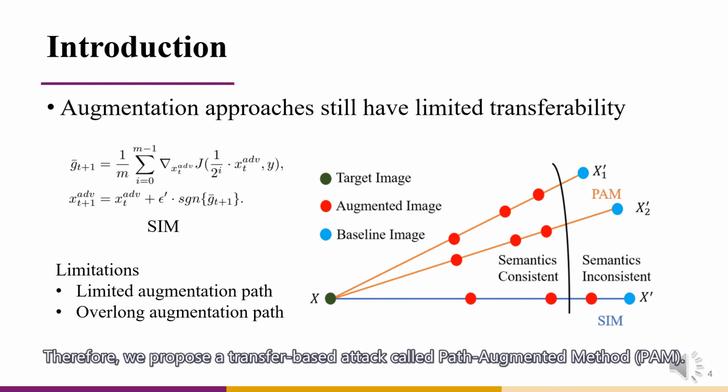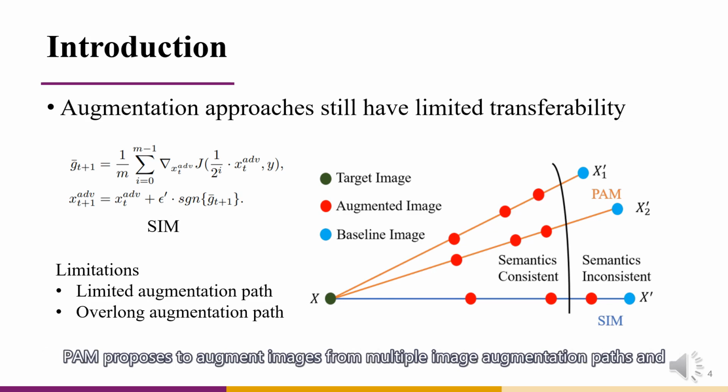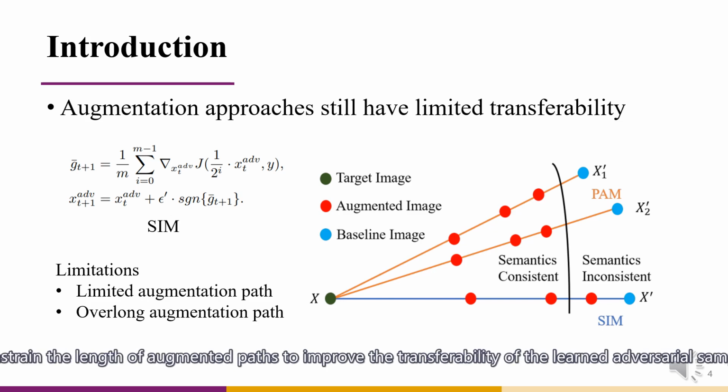Therefore, we propose a transfer-based attack called Path-Augmented method, PAM. PAM proposes to augment images from multiple image augmentation paths and constrain the length of augmented paths to improve the transferability of the learned adversarial sample.